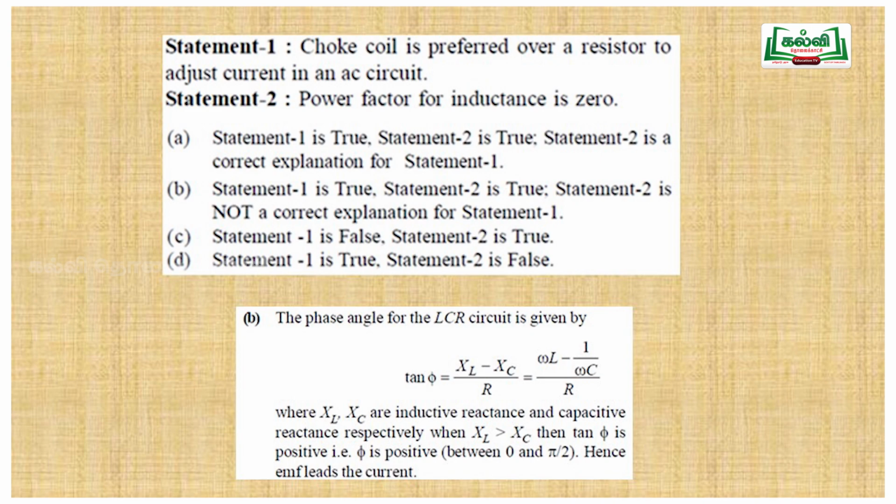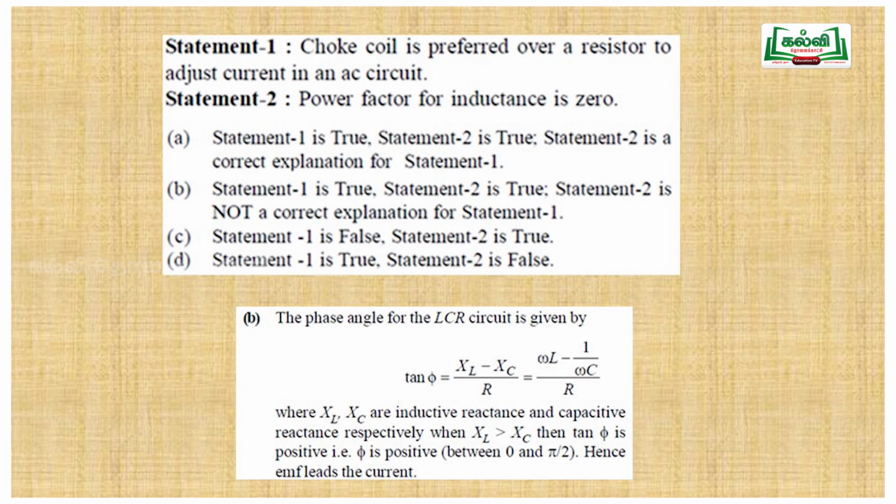So the phase angle for the LCR circuit is given by tan phi equal to (XL minus XC) by R, or (XL minus 1 by omega C) by R, where XL and XC are inductive reactance and capacitive reactance respectively. When XL is greater than XC, then tan phi is positive, and phi is positive between 0 and pi by 2, hence EMF leads the current.